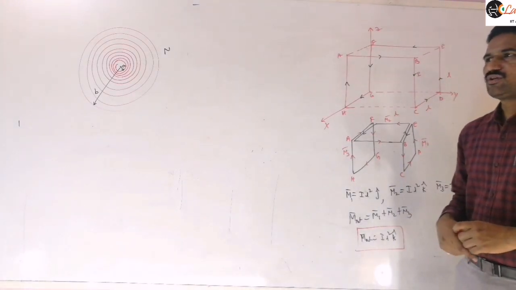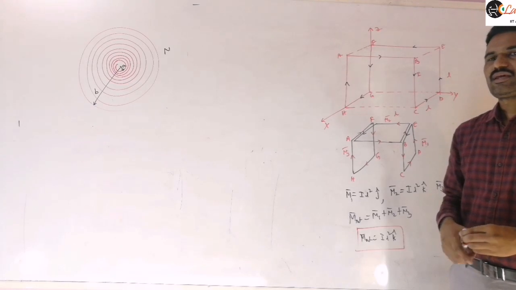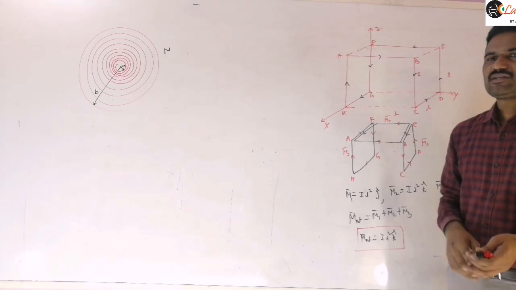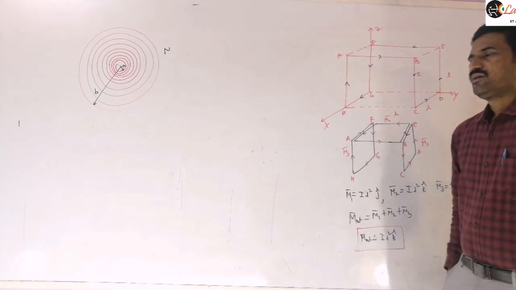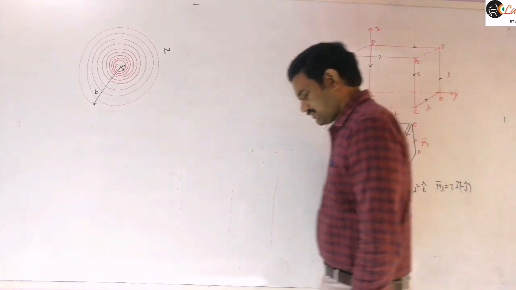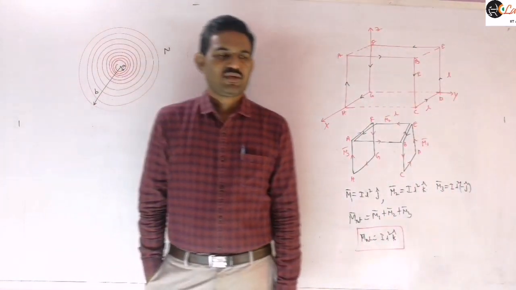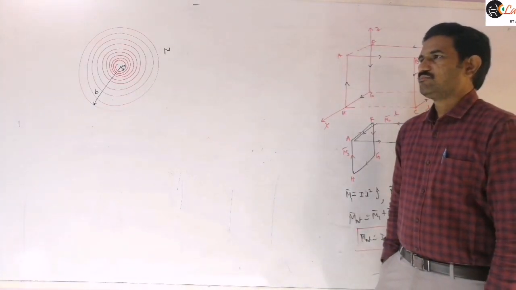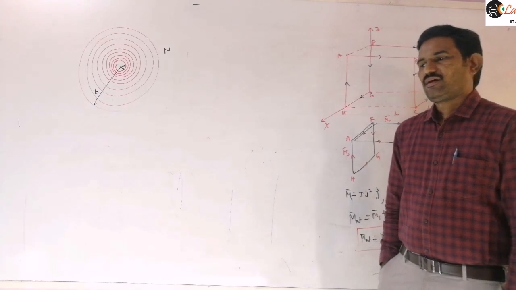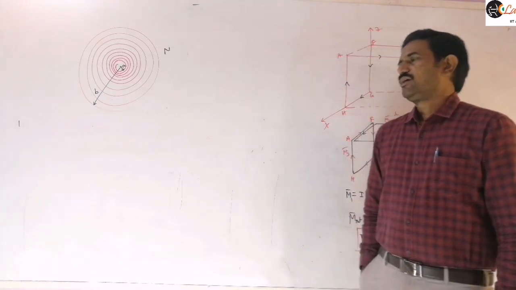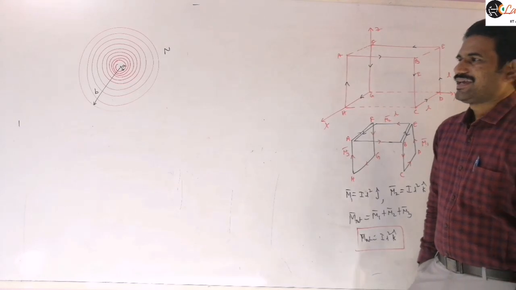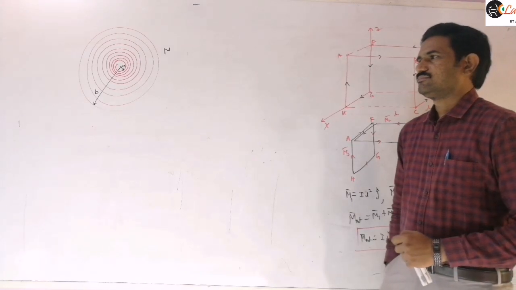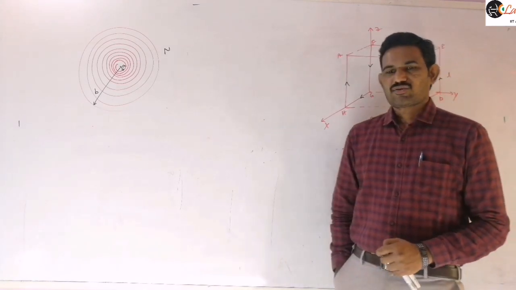A current I is flowing through an insulated plane spiral of inner radius A and outer radius B and having capital N number of turns, as shown in figure.